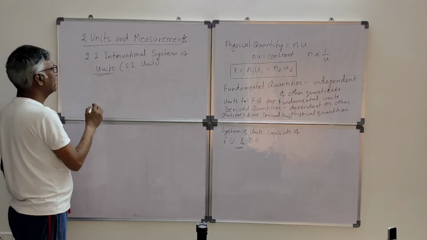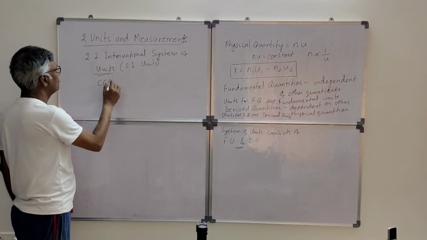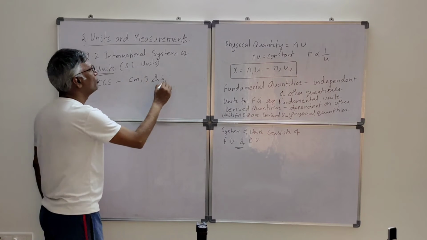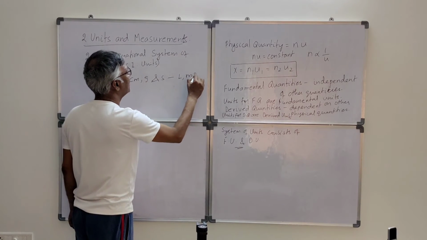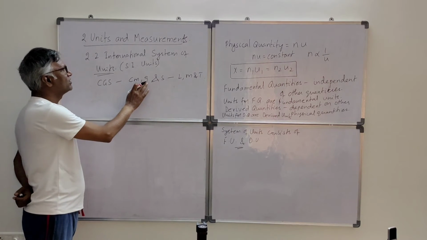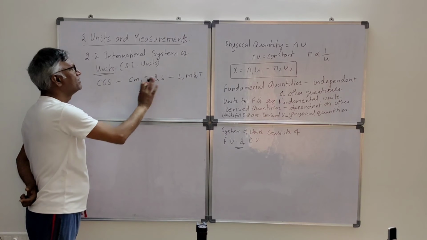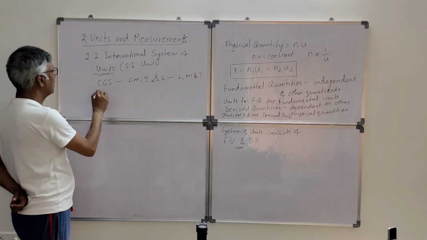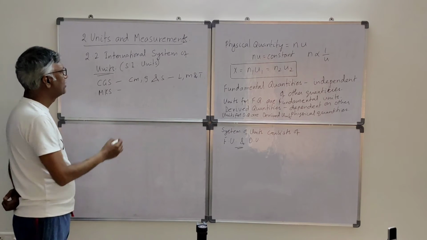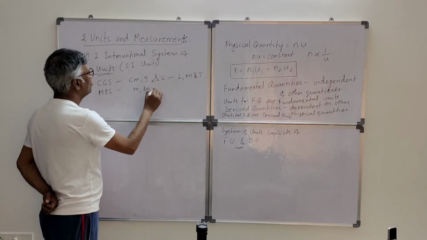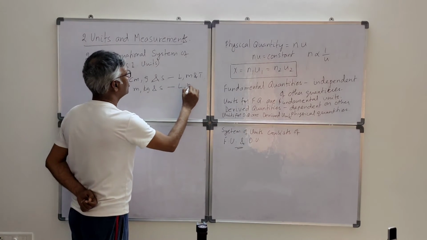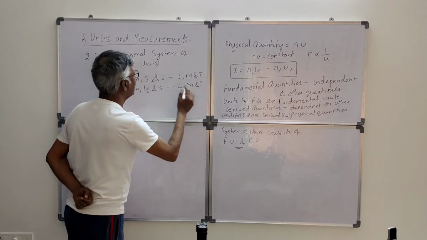Previously, three systems were there for mass. CGS system: in this, centimeter, gram, and second are units for length, mass, and time. Then MKS system is also another system which was followed by scientists previously: meter, kilogram, and second. So length unit is meter, mass unit is kilogram, and time unit is second.